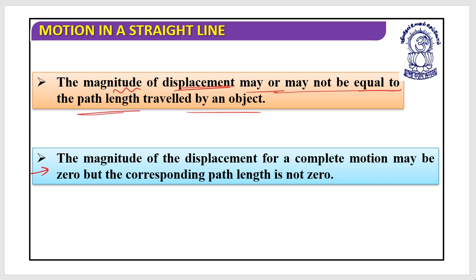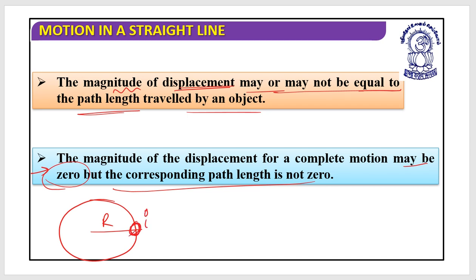Next, one very good conclusion: the magnitude of the displacement for a complete motion may be 0, but the corresponding path length cannot be 0. Let's look at this situation. This is a circular path having radius r. This is the initial position.